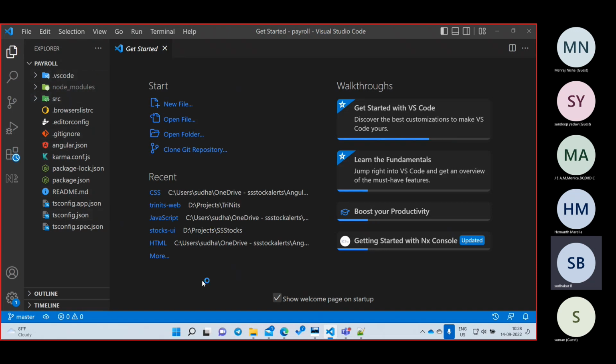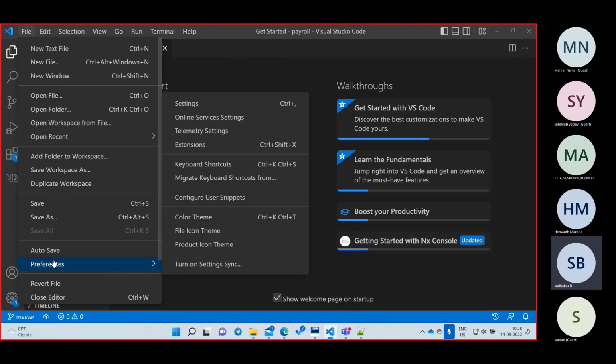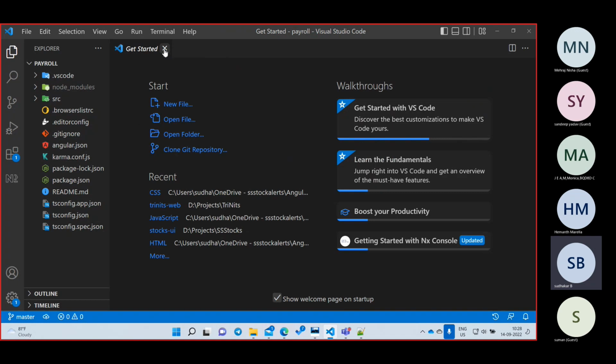Now this command prompt will also be displayed on the right side like this. Let it be displayed. Some people want to change the black color to blue color and so on, so you can go to your preferences, go to settings, and change all the colors here. But now we are not going to do anything.